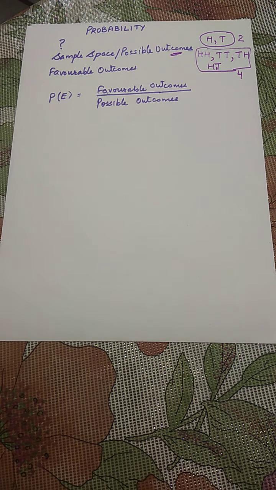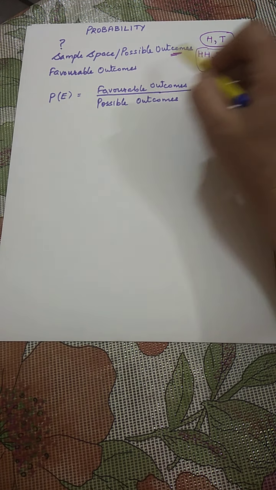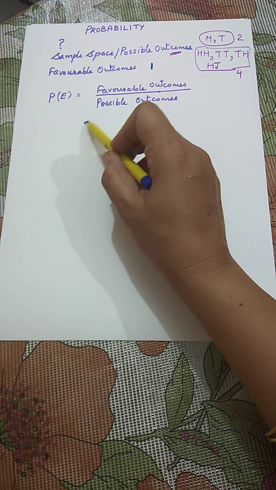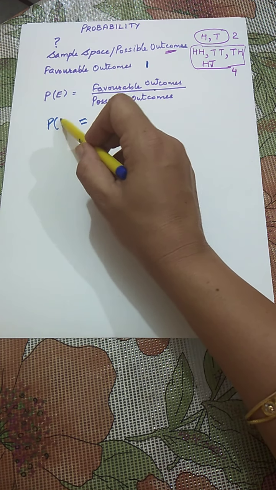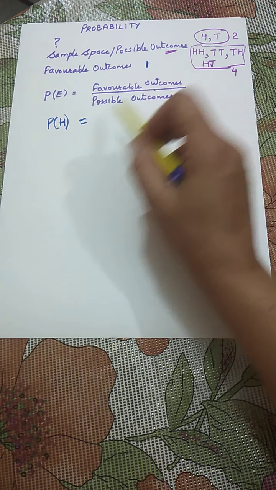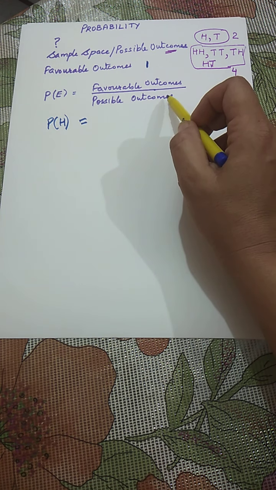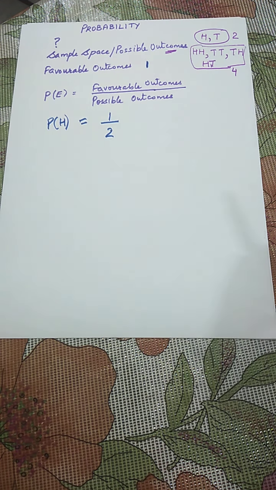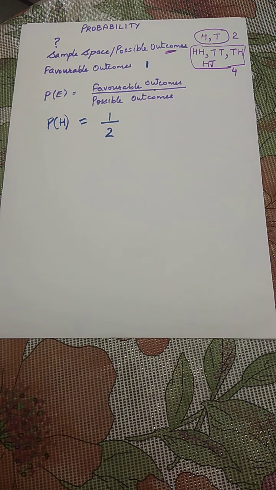Now favorable outcomes are those outcomes that we want. Let's suppose I want to know the chances that I get a head when I toss a coin. So the chance of getting a head is 1. This is my favorable outcome. For the probability of getting a head when one coin is tossed, you put in the values: favorable outcome is 1 and total is 2. So the probability becomes 1 upon 2.